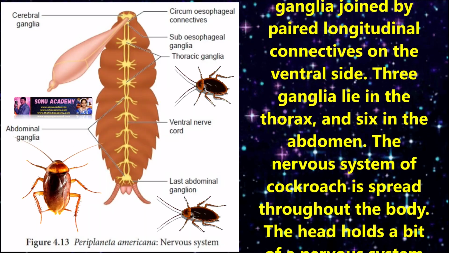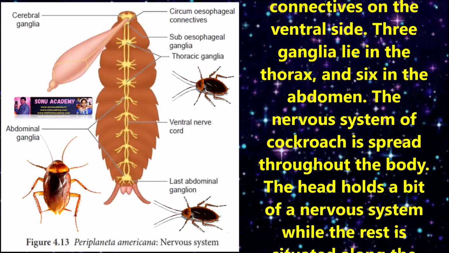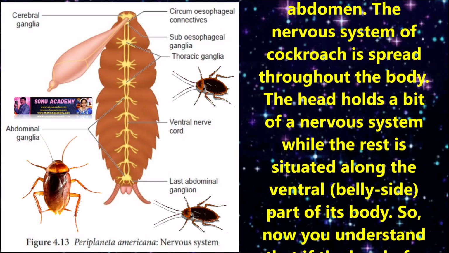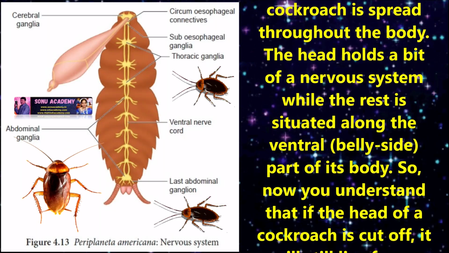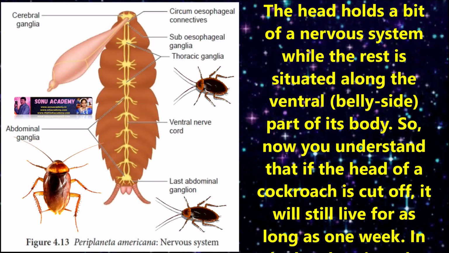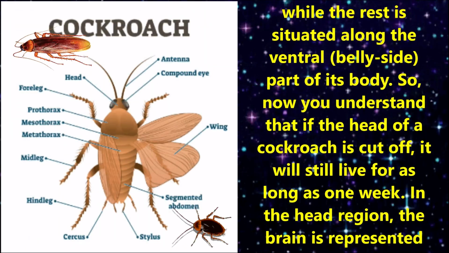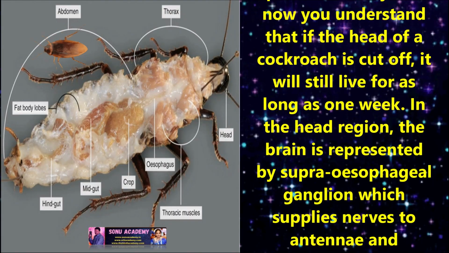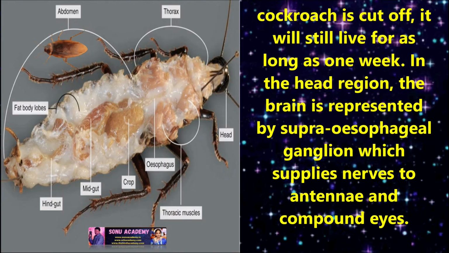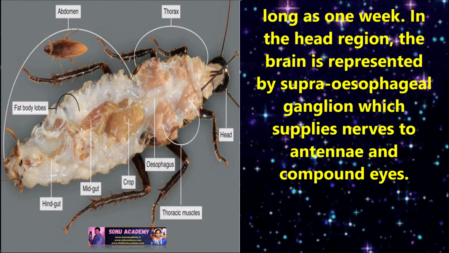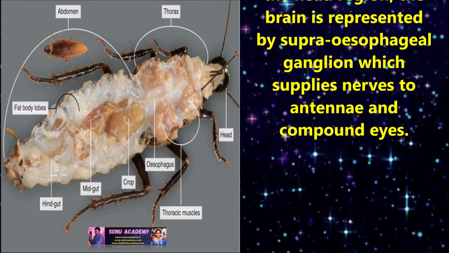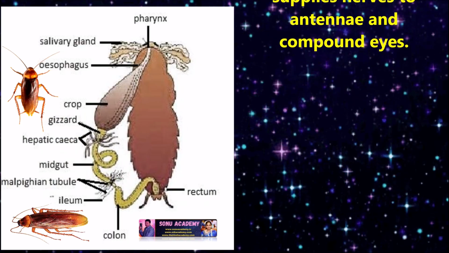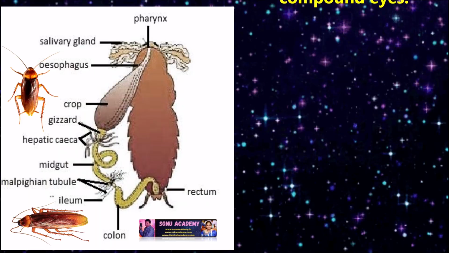The nervous system of cockroach is spread throughout the body. The head holds a bit of the nervous system while the rest is situated along the ventral part of its body. So now you can understand that if the head of a cockroach is cut off, it will still stay alive for as long as 1 week. In the head region, the brain is represented by the supraesophageal ganglion, which supplies nerves to the antennae and compound eyes.